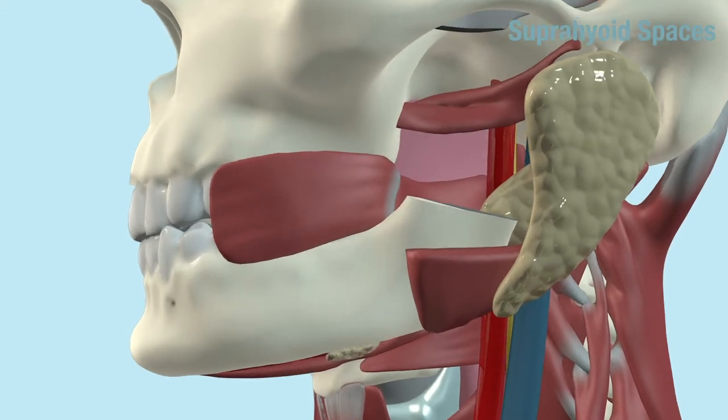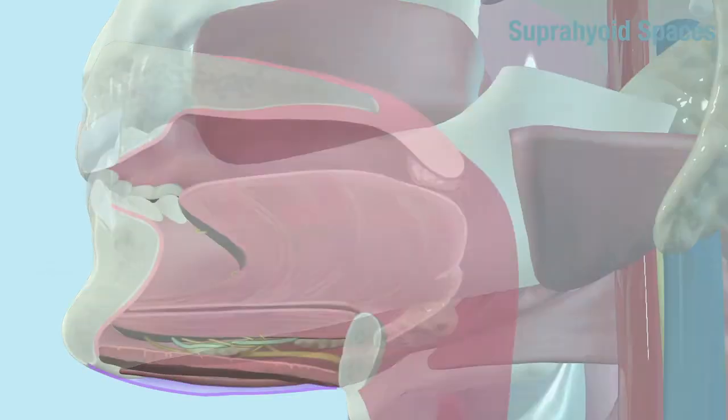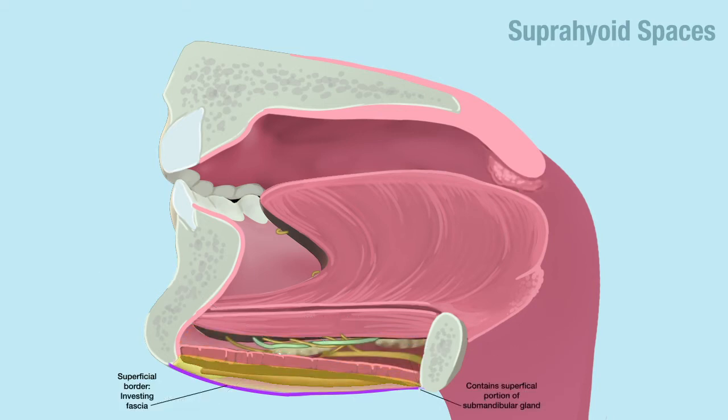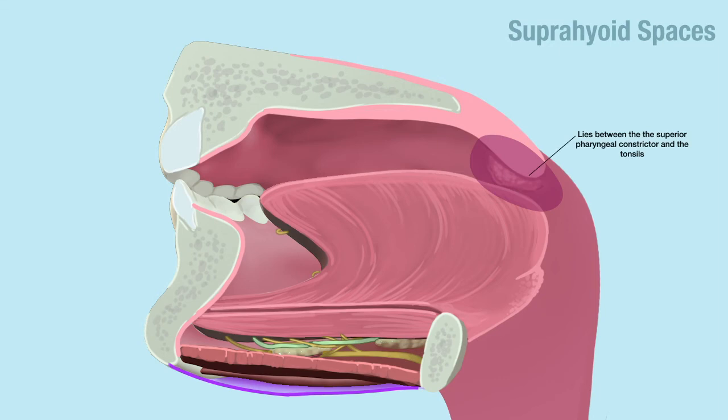The sublingual space, which sits between the mylohyoid muscle and the musculature of the tongue. The submandibular space, which sits between the investing layer of the fascia and the mylohyoid muscle. And the peritonsillar space, which sits between the superior pharyngeal constrictor and the palatine tonsils.